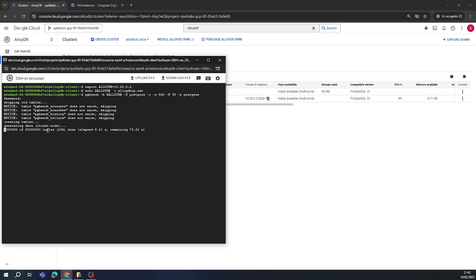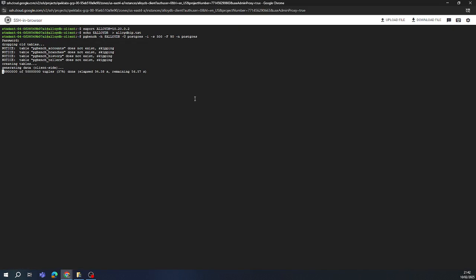You know how many tuples it is doing? You can check from here. 50 million. It's just generating some data. Oh, it's not going as fast as I would like, but okay. That's where that finishes.